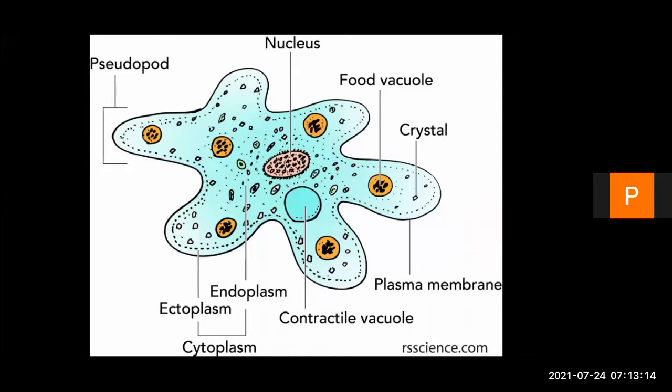Amoeba is a shapeless organism. It does not have a particular shape; it takes different shapes depending on the situation. Pseudopodia are like hands and legs.